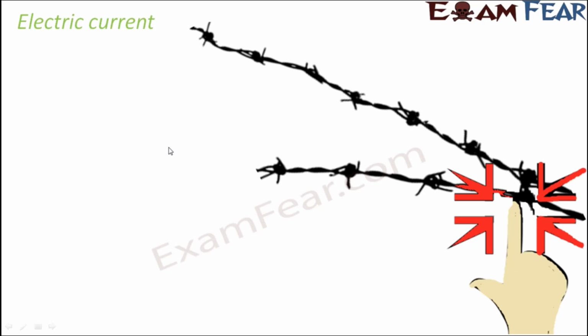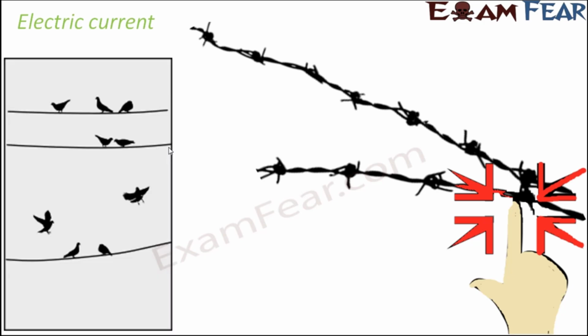It is because of this electric current flowing through the wire that the bulb glows, the tube light glows, the electric fan operates. Everything operates because of this current which is flowing through the wire, and that is why we have wiring throughout our house. Everywhere you have a plug point for your television, you have a plug point for your refrigerator, and the wires connect them with each other. So what is this current which flows through the wire?